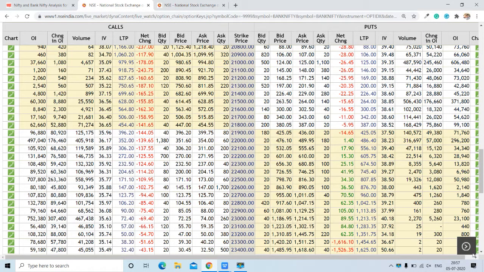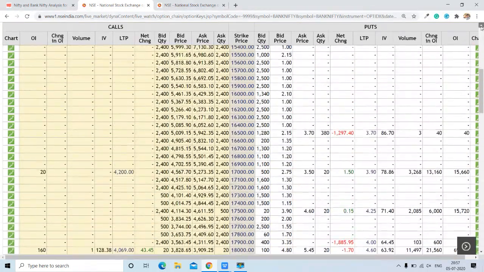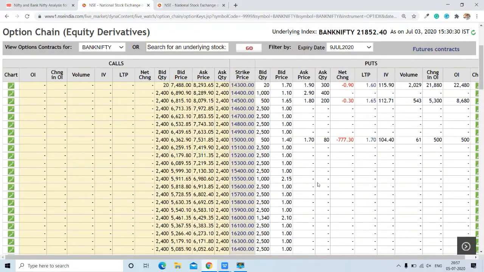Welcome to Stock Pictures. We will analyze Bank Nifty and Nifty on the basis of OI and change in OI. We will also check out the Max Pain and PCR, as well as the trend cycle for Bank Nifty and Nifty. First, we will start with Bank Nifty and check out the closing price of it. The closing price of Bank Nifty is 21,852.40 on July 3rd 2020, and we are talking about the 9th July expiry.